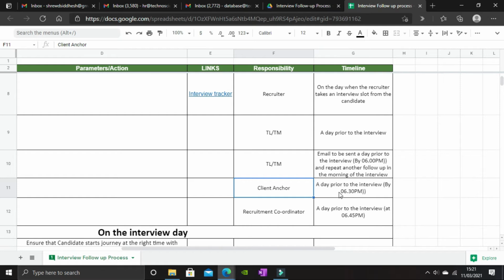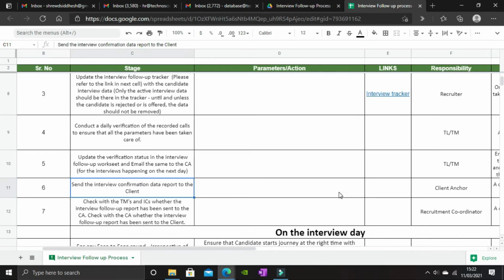You see how each step is sophisticated and what an important role each step plays to ensure the smooth transition of all the interview rounds.